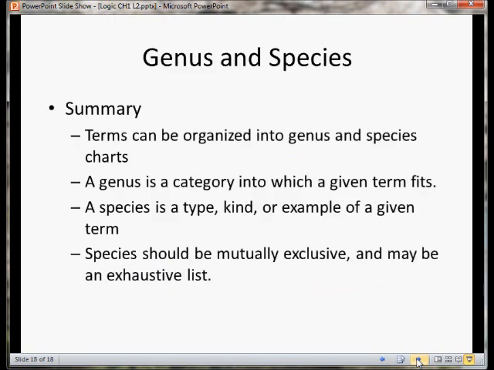To summarize, terms can be organized into genus and species charts. A genus is a category into which a given term fits, and a species is a type, kind, or example of a given term. Species should be mutually exclusive and they may be an exhaustive list.